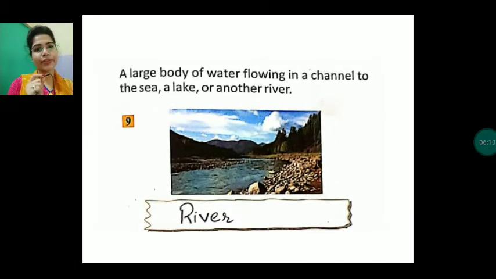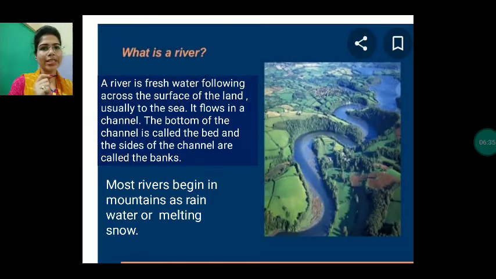Now, children, the next one is a river. You must have seen a river. Obviously, you will have seen the Ganga river. Okay, Patna, where we are living, this city is located along the bank of the Ganga river. And you know the Ganga is the longest river of India, and it is a very holy river. Okay, so it is a large body of water flowing in a channel to the sea, a lake, or another river. So, what is the meaning of river?